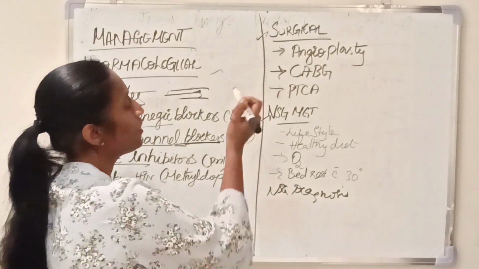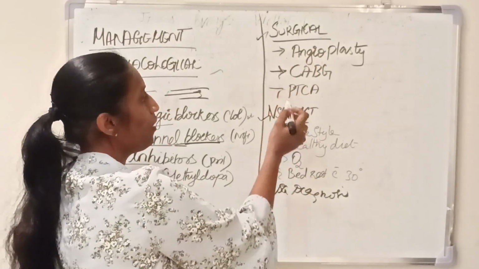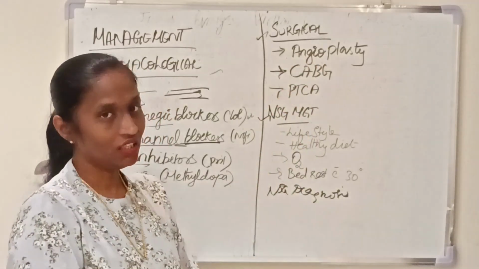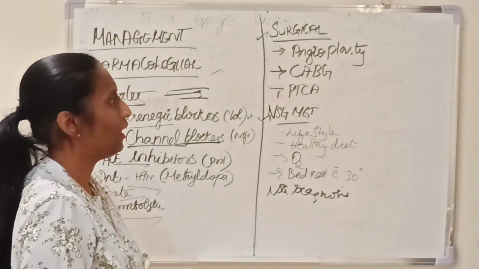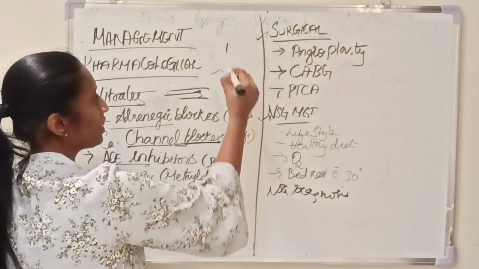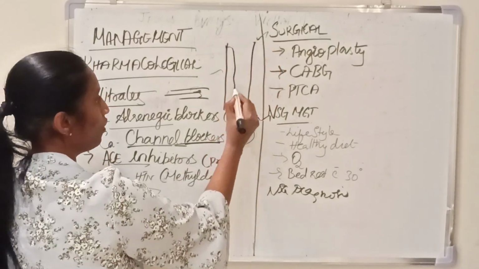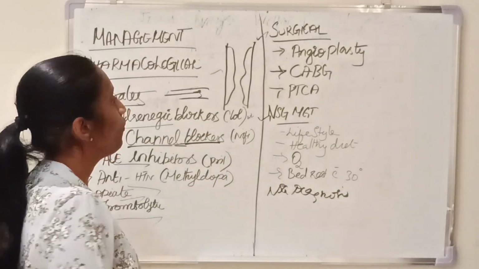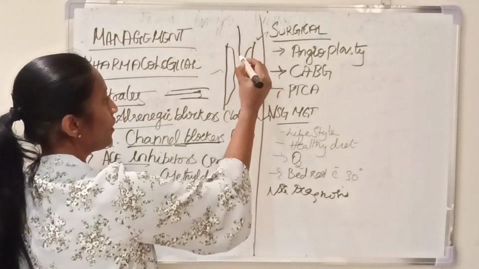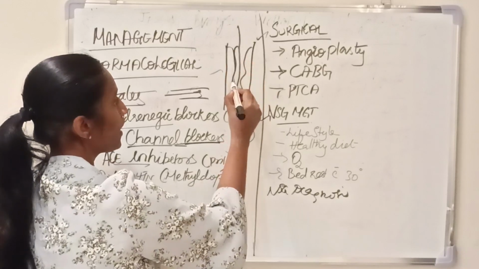The next is surgical management. In the surgical management, angioplasty, CABG, PTCA. Angioplasty, we are using a balloon tipped angioplasty. So what we are doing, consider that this is the vessel which is full of fatty streaks. Understand? We are doing the cardiac catheterization. So at the tip of the catheter, in the adjacent walls, it has a balloon.